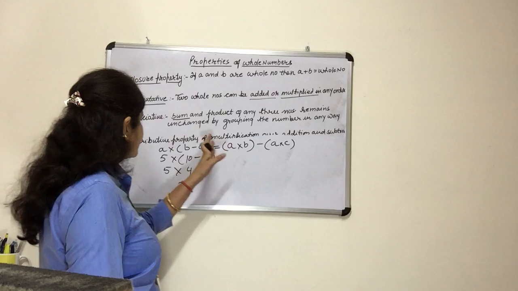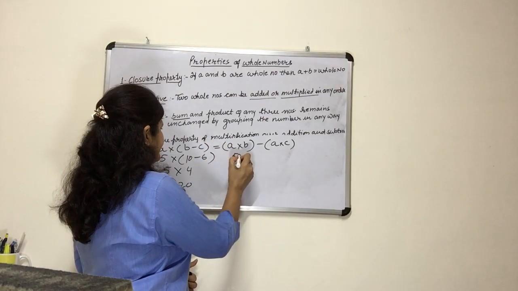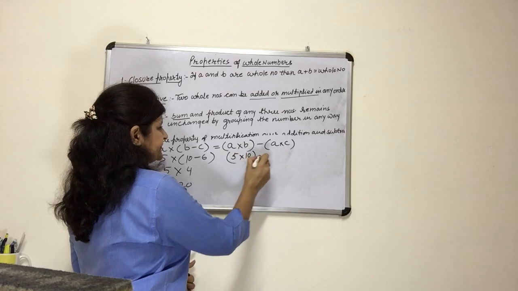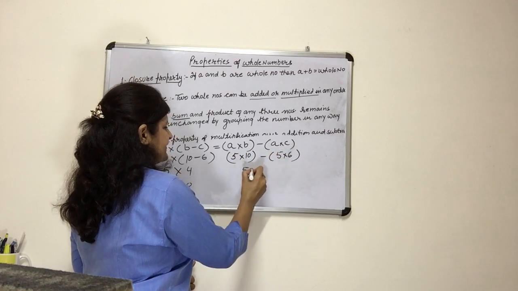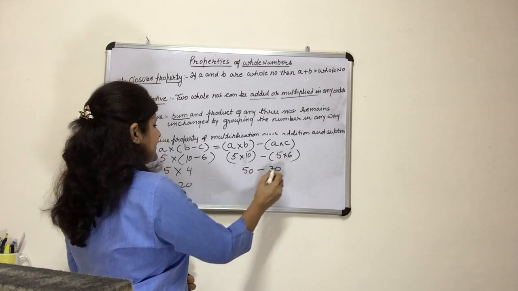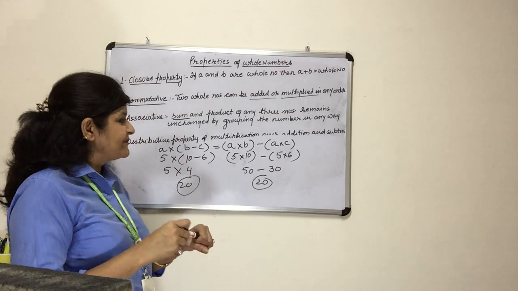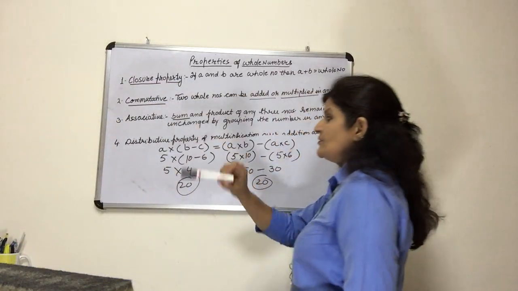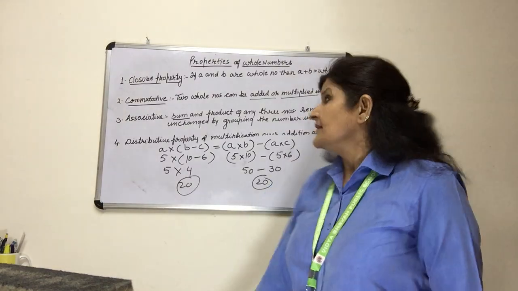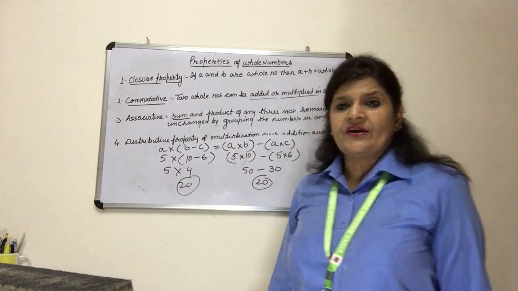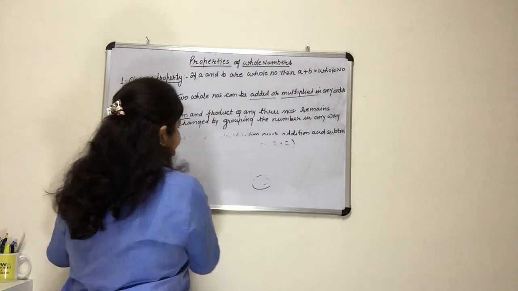So let us see whether this property goes with that or not. The value is 5 multiplied by 10 minus 5 multiplied by 6. So this is 50, this is 30. 50 minus 30, 20. So we will get the same answer. So this property, which is called distributive property of multiplication over addition and subtraction, this is again the fourth property of whole numbers. Now coming on next.